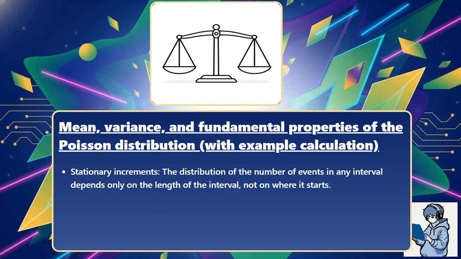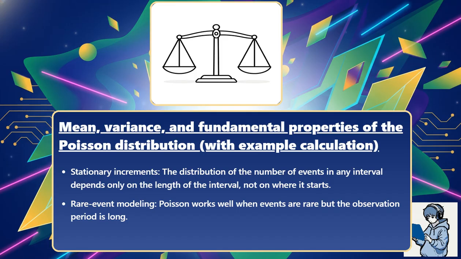This is useful when several independent sources generate events. Stationary increments. The distribution of the number of events in any interval depends only on the length of the interval, not on where it starts. Rare event modeling. Poisson works well when events are rare, but the observation period is long.